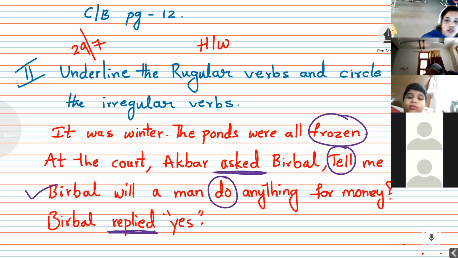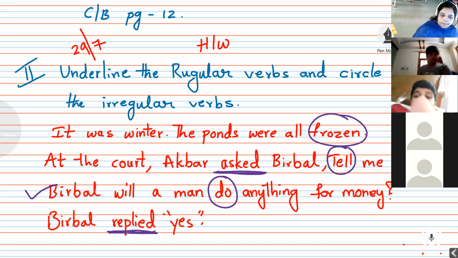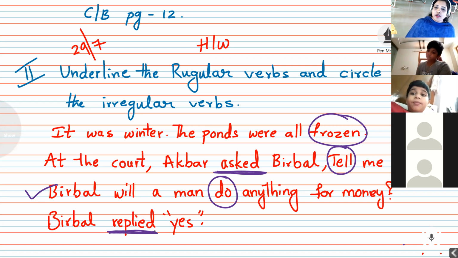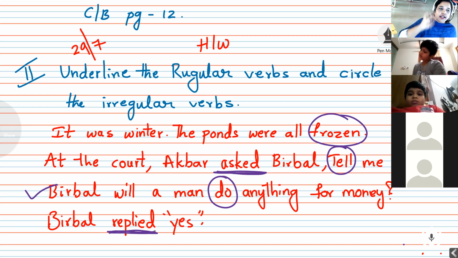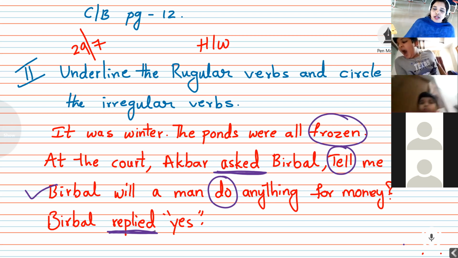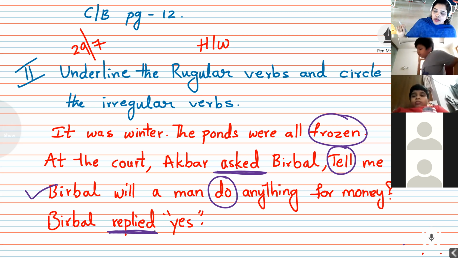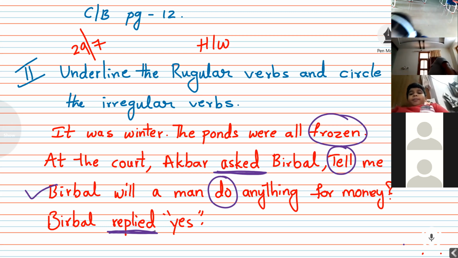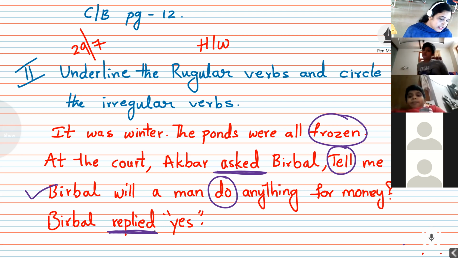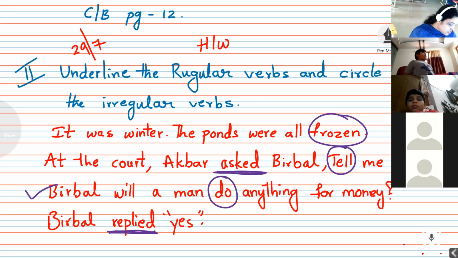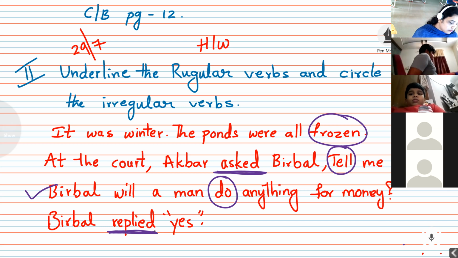So children, now you understood how you are going to write the homework? Yes, ma'am. This is the way you are going to do the homework. If you are finding any irregular verb, you have to circle. If you are finding any regular verb in that particular line, you are going to underline. Clear? Okay, did you write the date and HW on the page? Date and HW. Okay, ma'am.